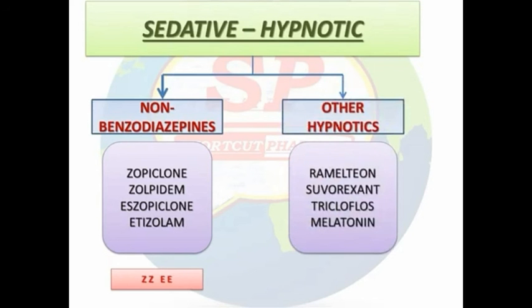And the next drug is flumazenil, and the special feature of flumazenil is that it is a competitive antagonist of benzodiazepines. And the next drug is melatonin, and the special feature of melatonin is that it is used in the treatment of jet lag and in shift workers. So here is the end of part 1 of sedative and hypnotics.